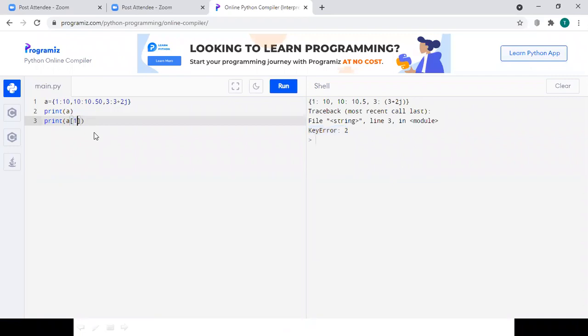If you don't want to see the error, just use A of 10. It will print the value at the key 10 successfully. So we have to maintain the key value pairs. Those keys need not be of ascending or descending type. We can have the keys in any order because the dictionary is an unordered collection of items.